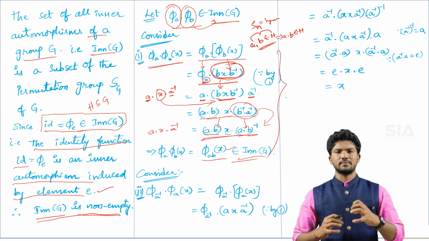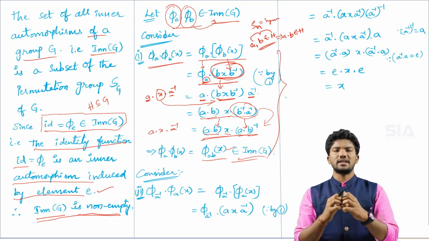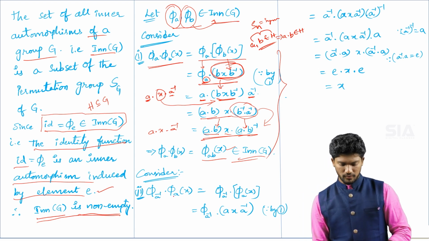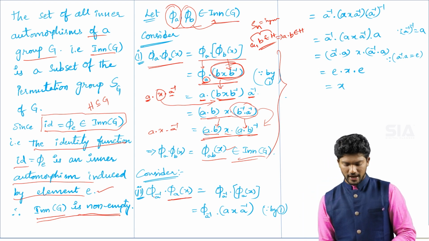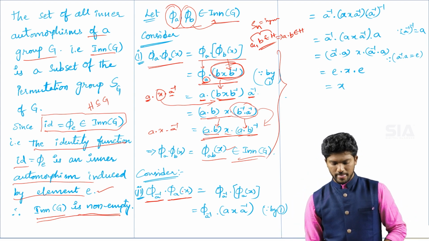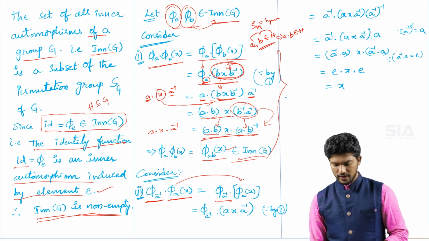The second condition is that the inner automorphisms are closed under taking inverses. Now we take the inverses. Phi of a is one element, and phi of a inverse is the inverse element of phi of a. If you take the inverse property, then phi of a inverse will be as it is. For this you can apply the bracket.